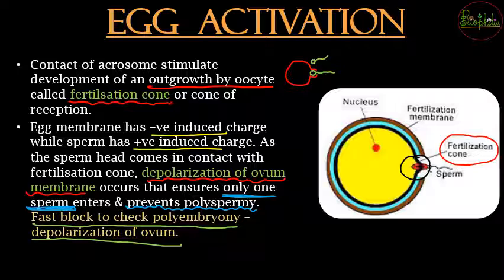अब एक स्लो ब्लॉक भी होता है, that we will understand. तो फास्ट ब्लॉक कौन है? It is depolarization of the ovum membrane because ovum is going to be negatively charged. So ये ovum है negatively charged, sperm that is going to be positively charged, दोनों एक साथ आएंगे, there is going to be a big blast, that is fast block to check polyembryony.